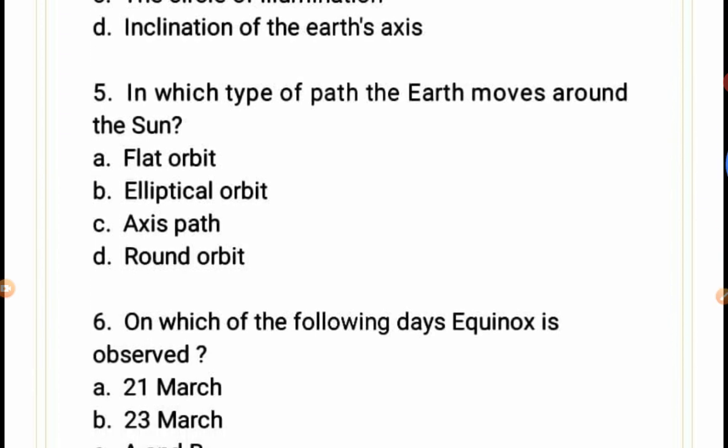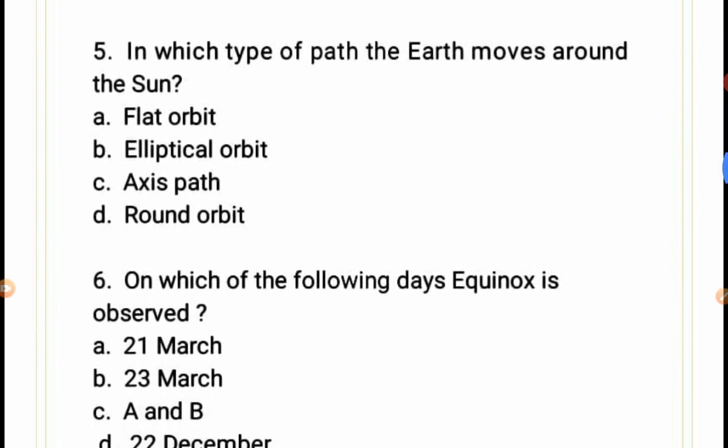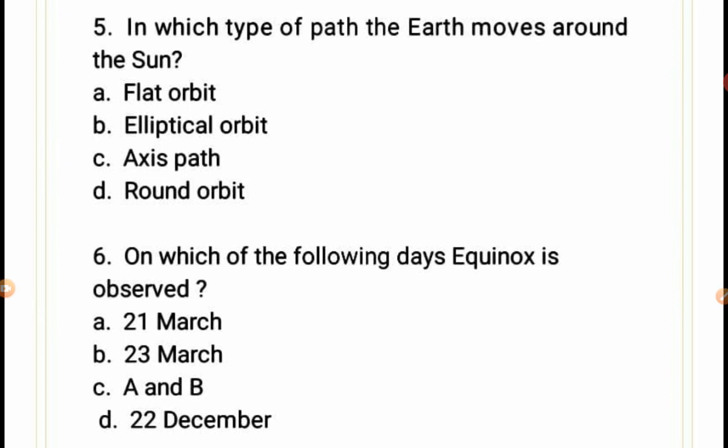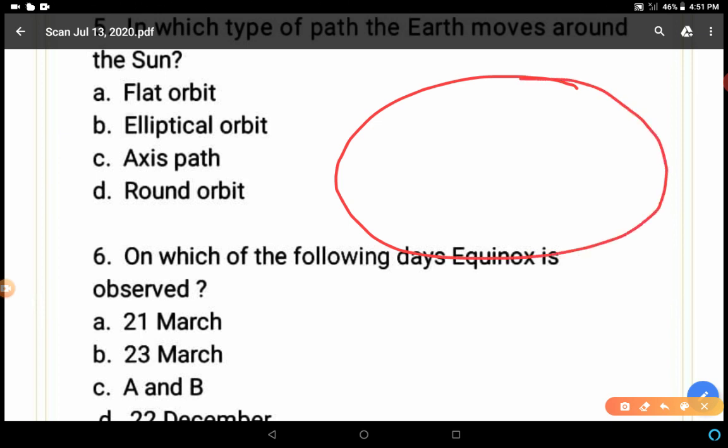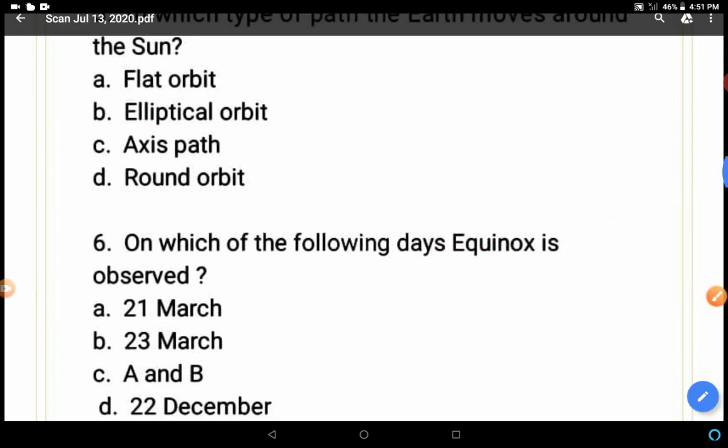In which type of path does the earth move around the sun? Flat orbit, elliptical orbit, axis path, round orbit. This is the real orbital path. It is known as an elliptical orbit. B is the correct answer.